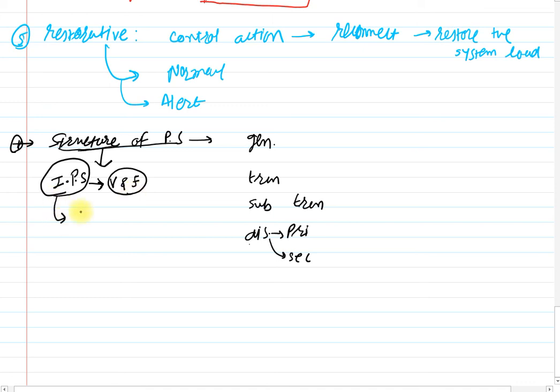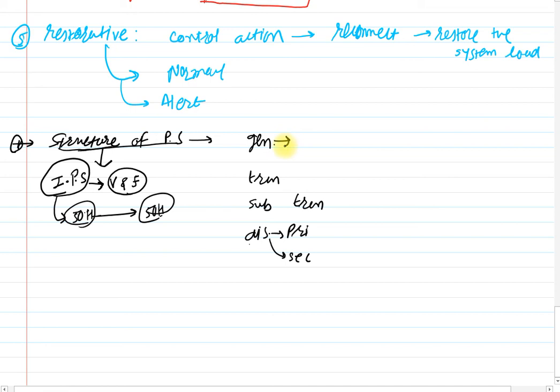Interconnected power system means the frequency of Charusat University is the same as the frequency of Delhi University. Clear? That is the interconnected power system, through the entire nation.